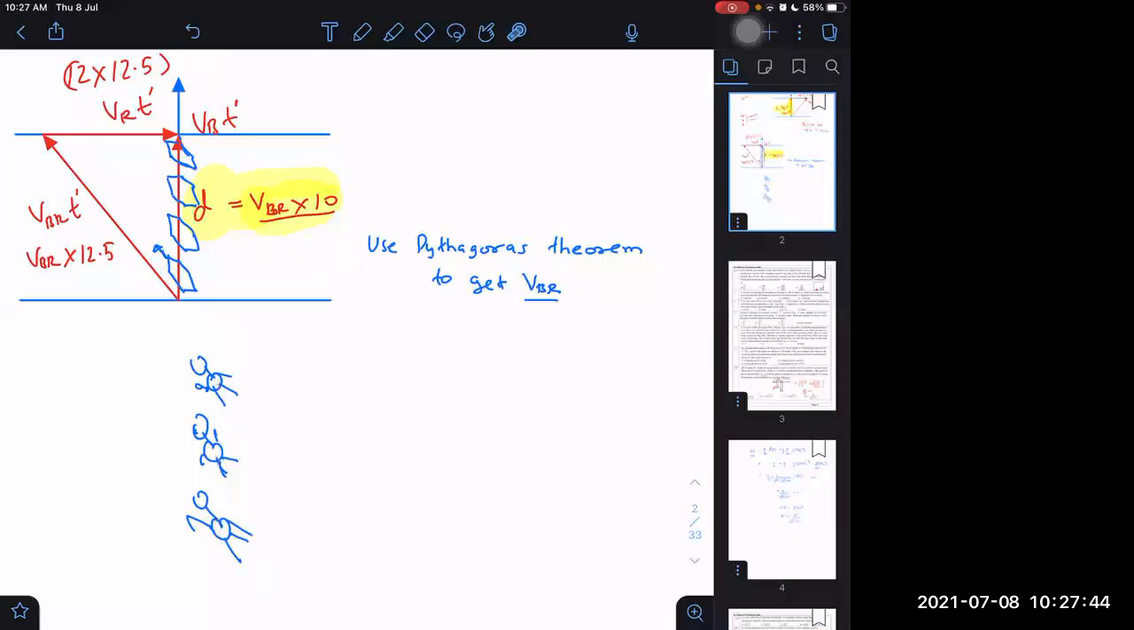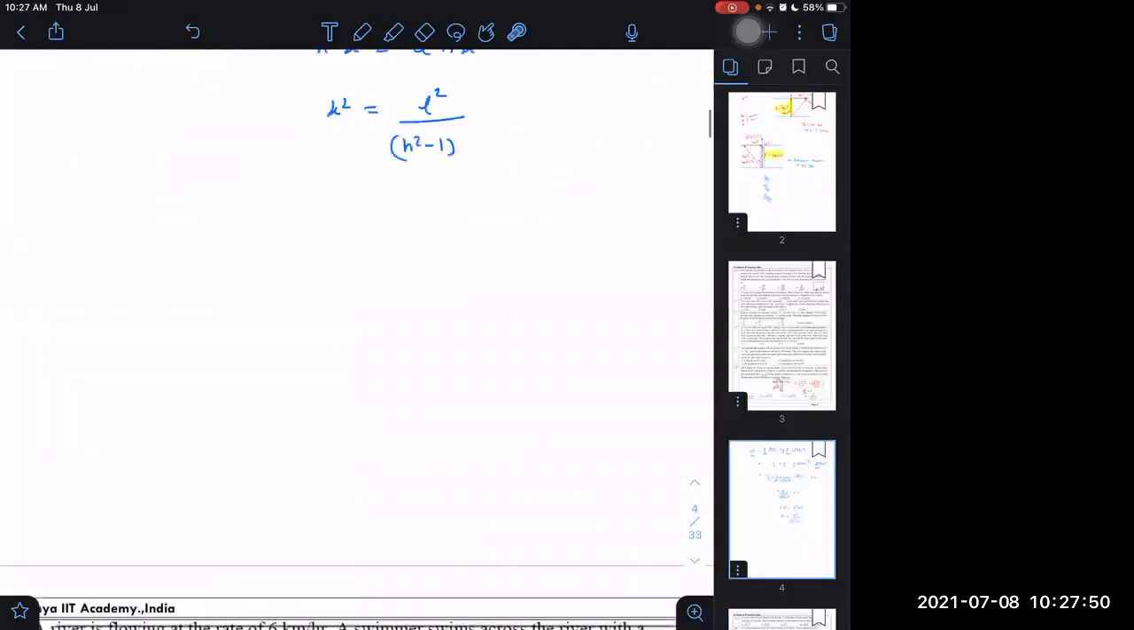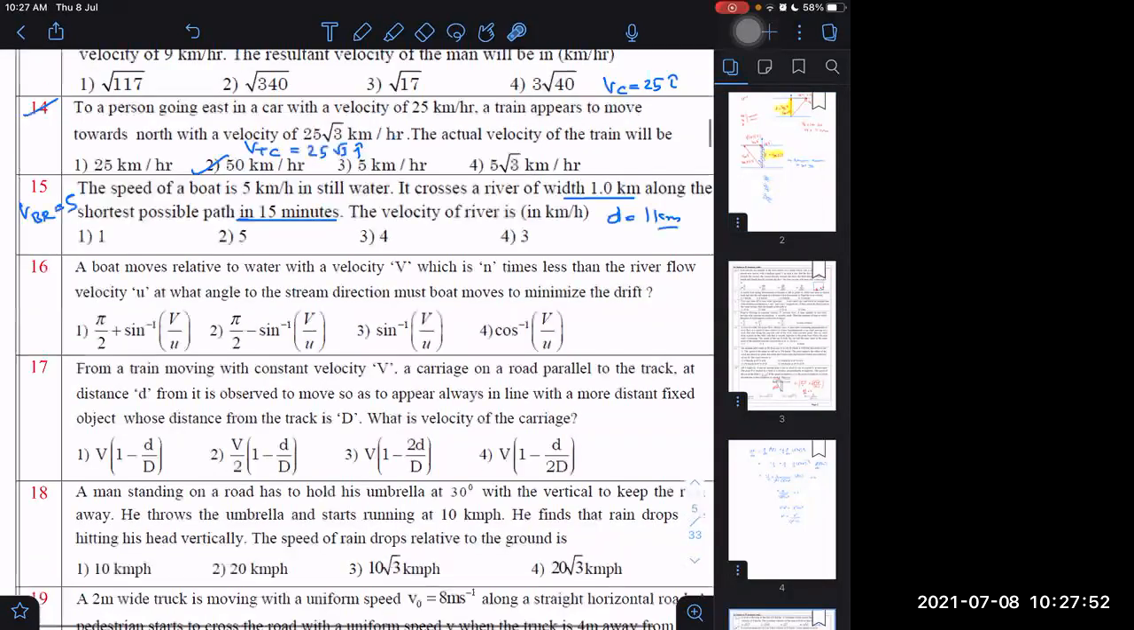Yes, sir. Right. If this clarity is there, then I think you can definitely do that question. Where was that one? This one, 15. Can you do this one or not? The boat moves at 5 km per hour in still water, and then crosses the width of 1 kilometer in 15 minutes. So I think I should do it like this.